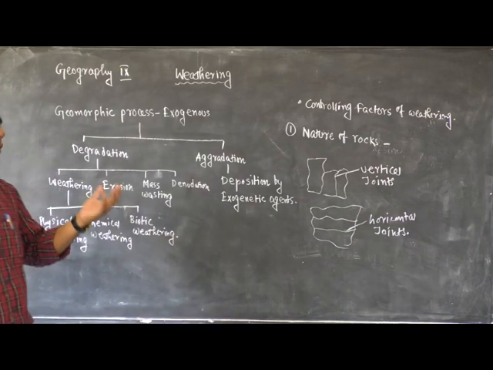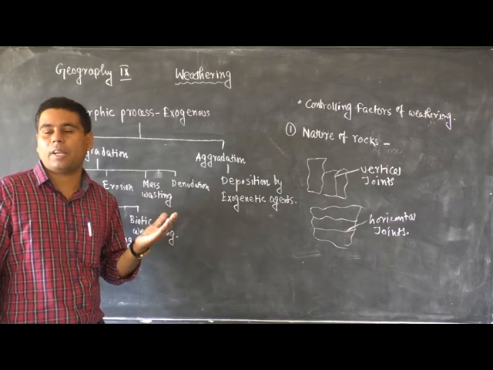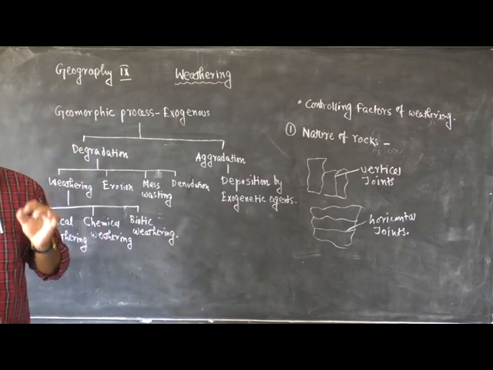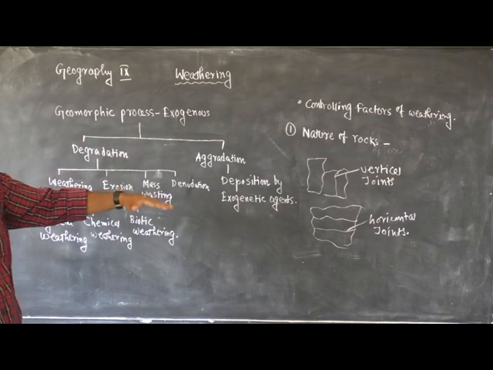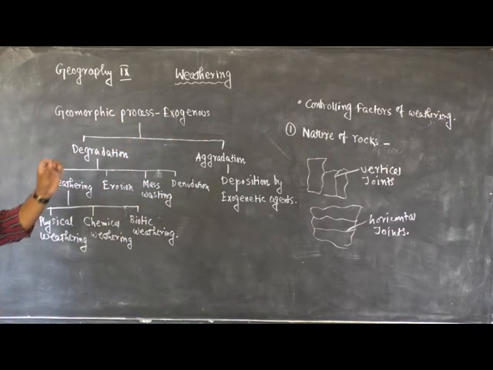But in case of heterogeneous rocks, composed of different types of minerals, the process of granular disintegration is more prominent. So this is the influence of rocks on weathering.